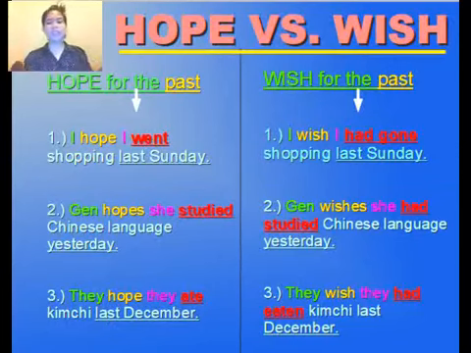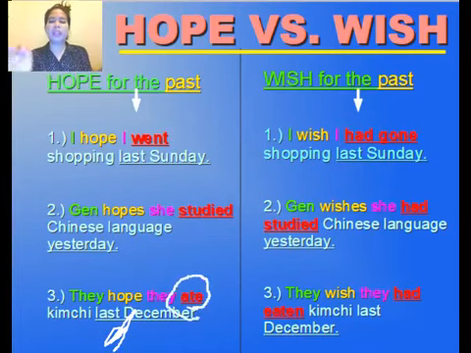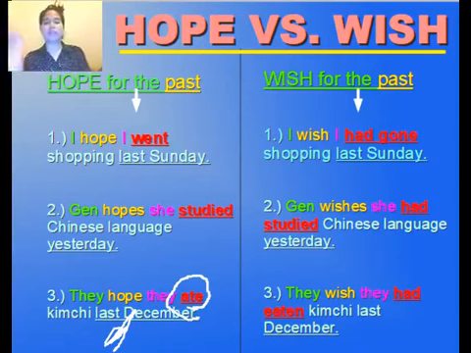Next, let's move on to the next one. Number 3: They hope they ate kimchi last December. So last December, they hope they ate, but they didn't actually eat kimchi last December. But then that's actually possible. If they actually want to buy kimchi, then they can eat kimchi. Okay, that's possible.